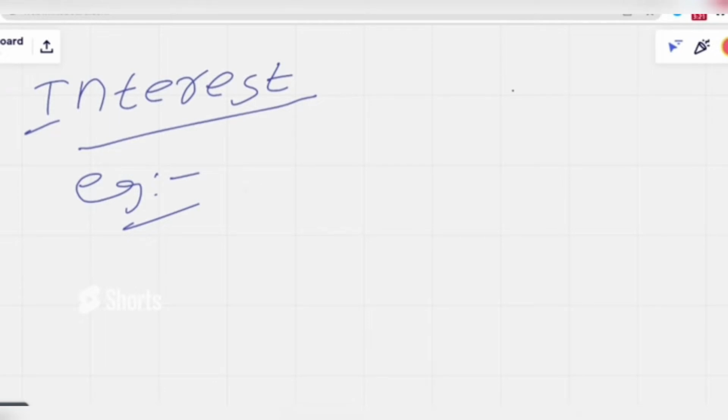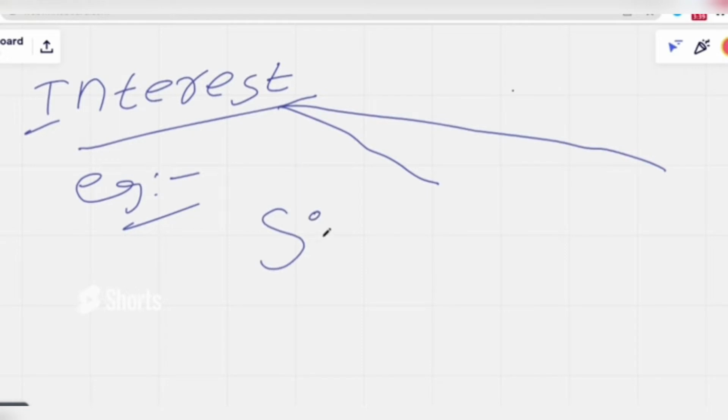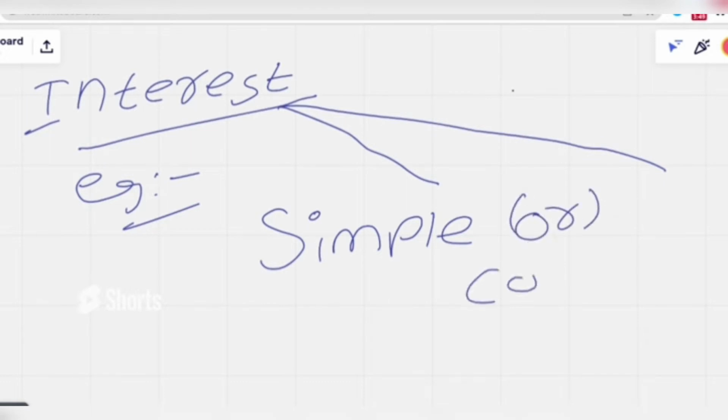It depends upon you. Okay, so we are discussing interest. Let me write what all interest we do have in general. We have two kinds of interest: simple interest or compound interest. These two are very different, so let's see what simple interest is first.